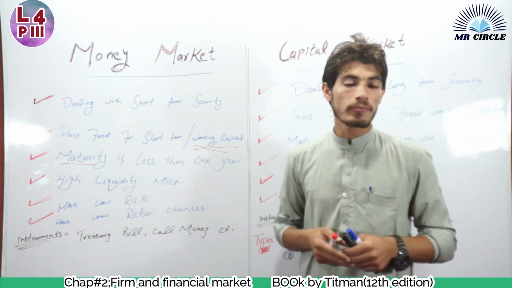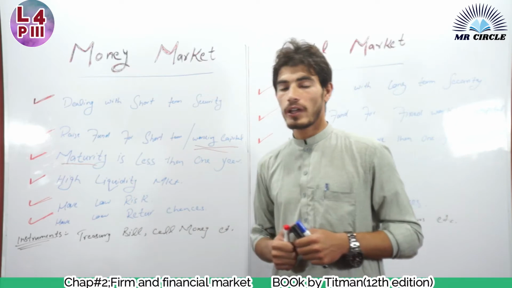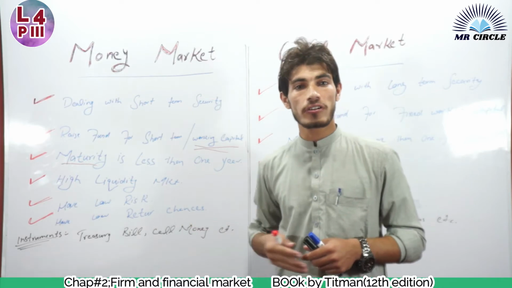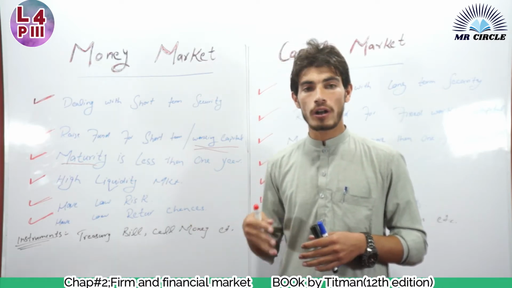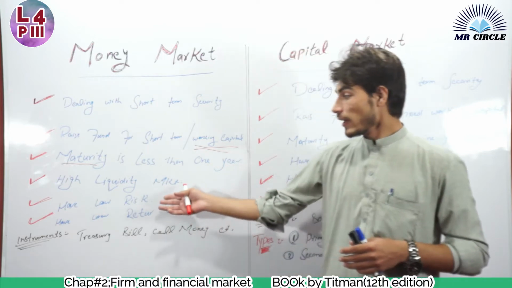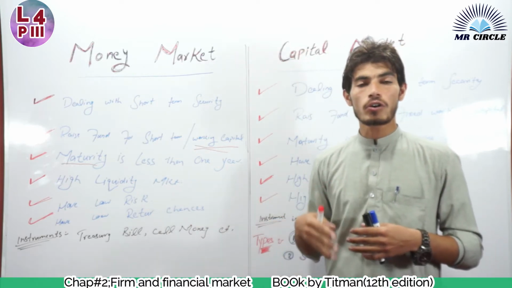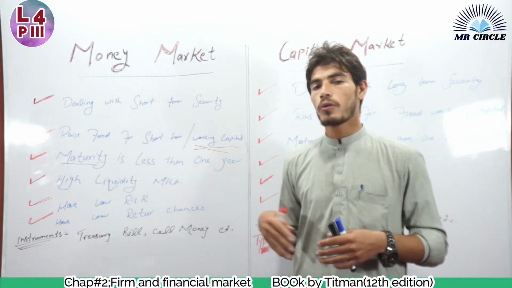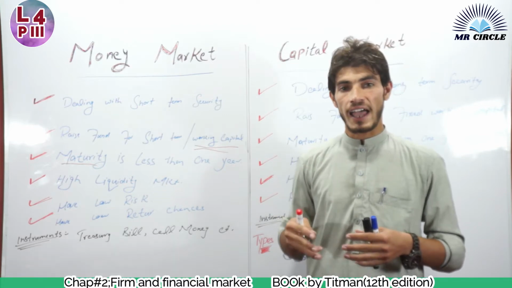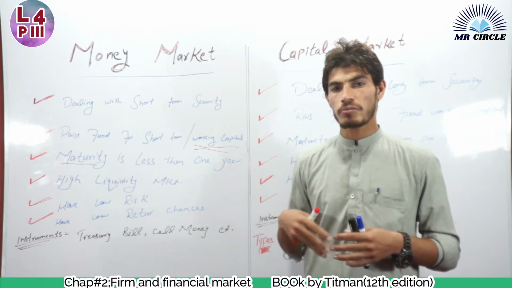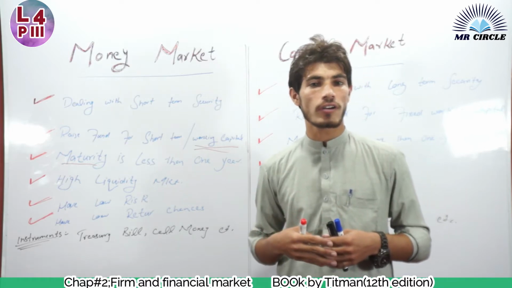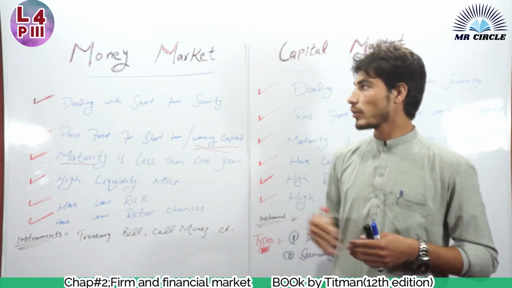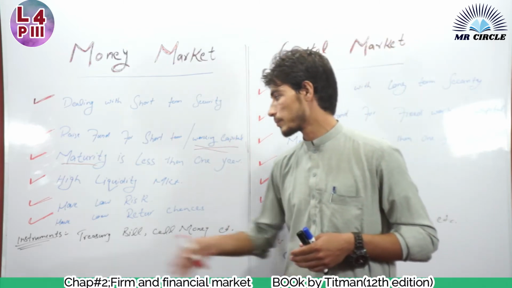The next point in money market is that it has low risk. It means that the money market is a low risk market. Why? Because the time duration of money market is low and it deals with governments and top corporations. This means that there is low chance of bankruptcy of a corporation, because the time duration is low. When you invest in money market, the time duration is low, so there is low chance of bankruptcy. Or we can say that it deals with governments. So the money market has low risk to invest.